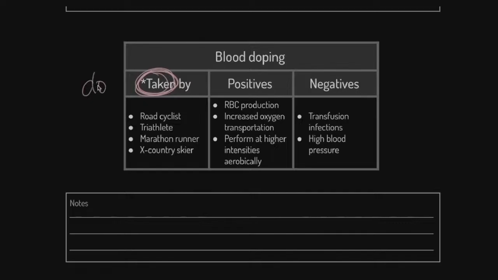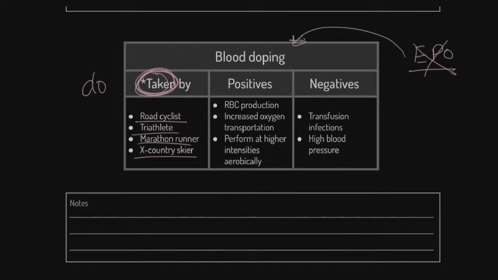I don't, but anyway, blood doping in essence is the removal of blood, the regrowth of that blood naturally in the body, and then the re-injection or retransfusion of that blood so that we've got greater blood volume and greater red blood cell count as a whole for that oxygen transport. Who might? Road cyclists, especially in the 90s and 2000s, did it a lot. Triathletes, marathon and cross-country skiers, the same people who might use EPO. By the way, when EPO was eventually testable and banned, people weren't able to do that, especially in cycling.